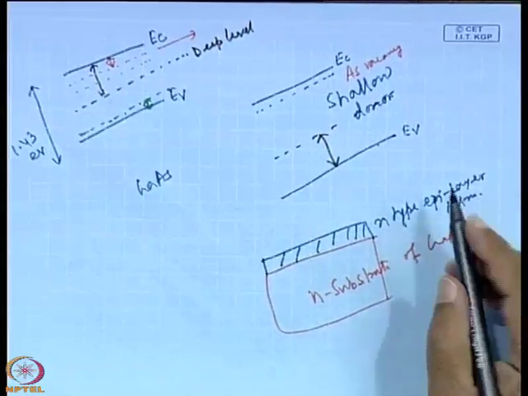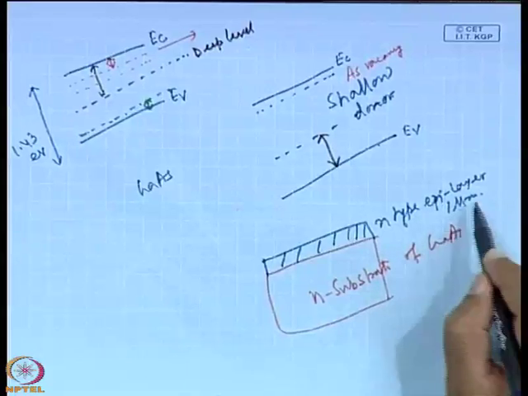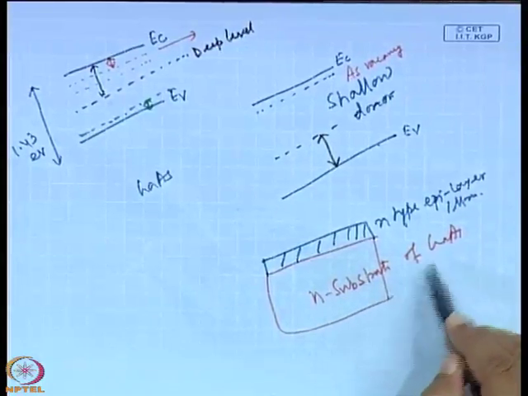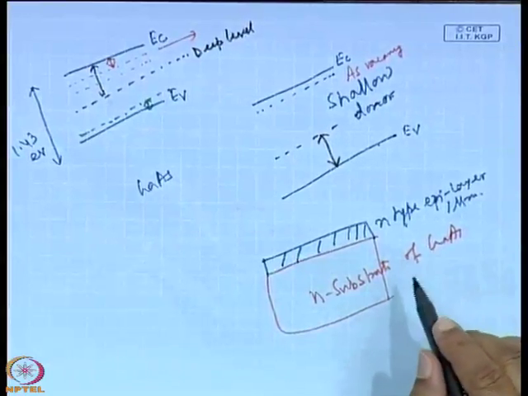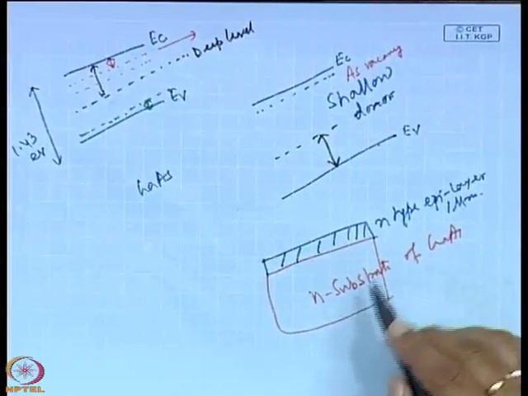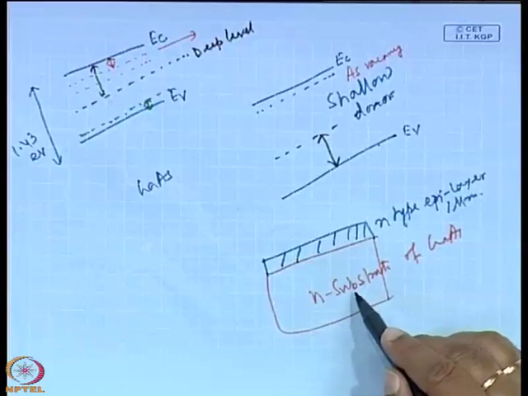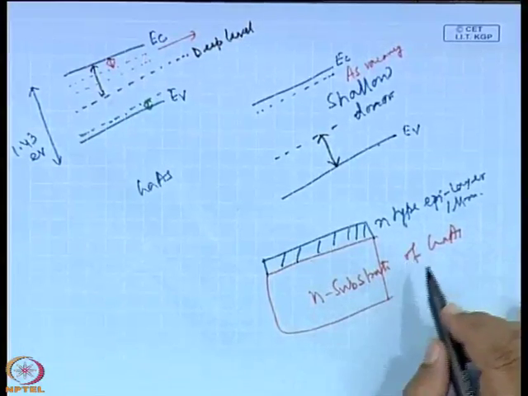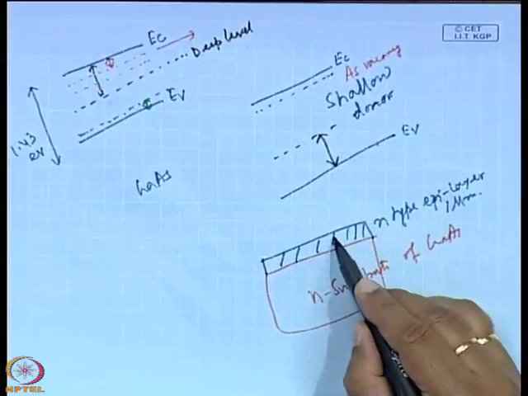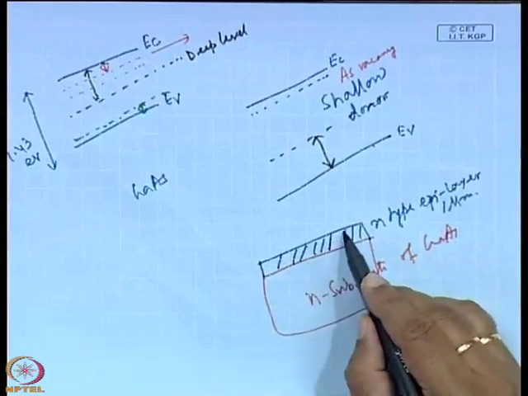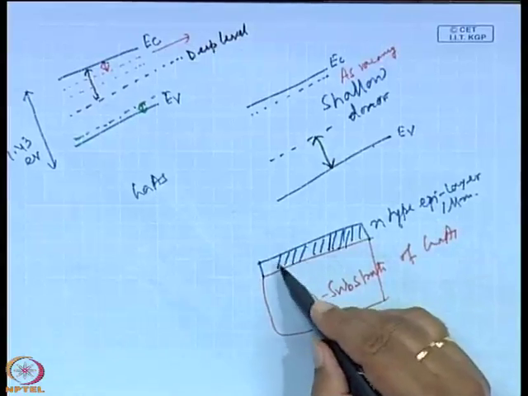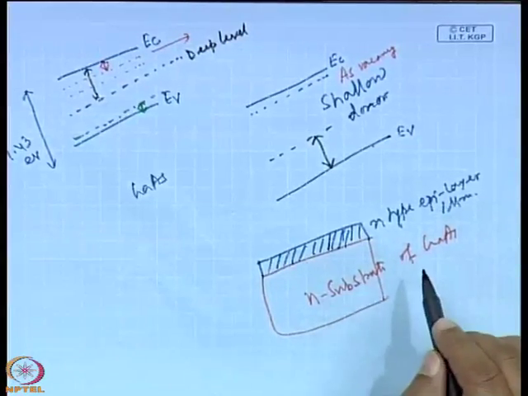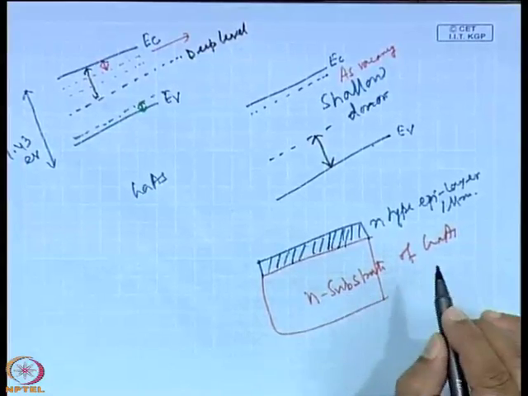Then if you want to make the electrical characterization of this epi layer of 1 micron n type grown on n type substrate of gallium arsenide, the problem will be you will not be able to decouple the effect of the substrate in the electrical conductivity of the epitaxial layer. So, now what to do? Either you can grow this on an insulating substrate, but in that case the lattice matching will not be there, and so there will be many defects at the boundary. So, better use a semi-insulating type of substrate.